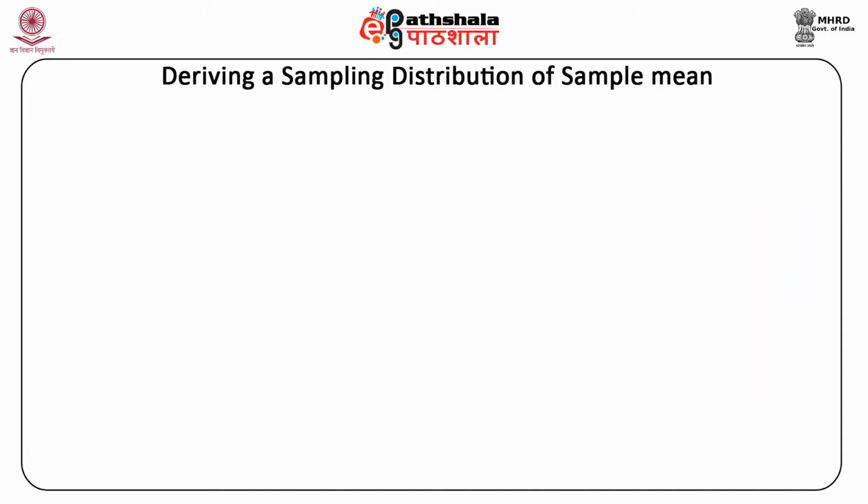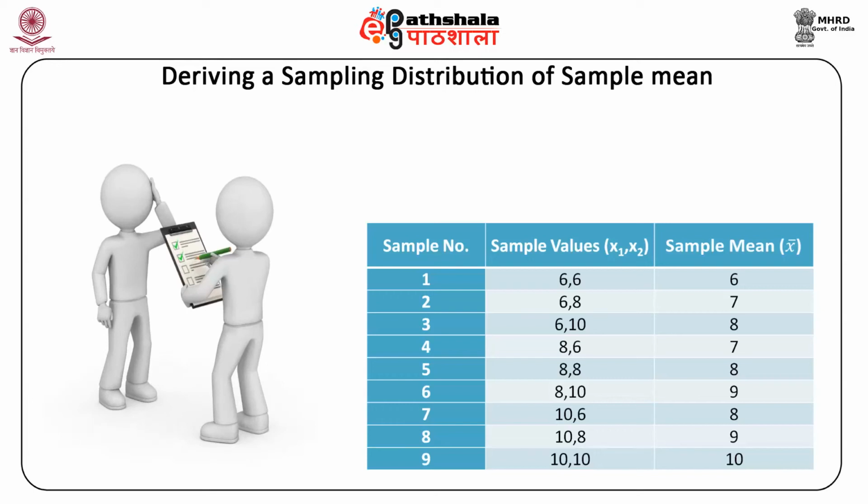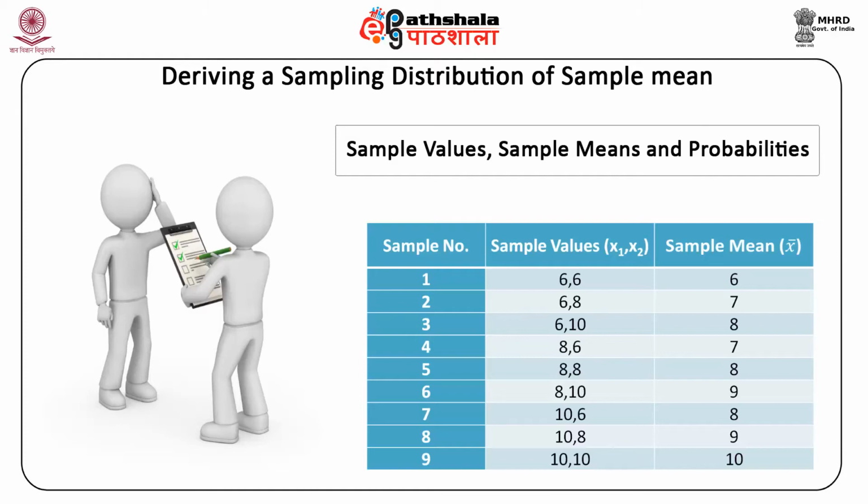The table below lists all possible sample values along with the mean of each of the 9 samples. Since the samples are independent of each other, the probability of getting each sample is the same and is equal to 1 by 9. So we have this Table 1 where we have the sample values, sample means and probabilities.